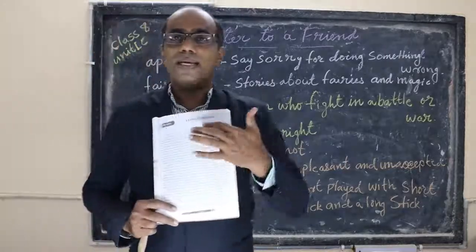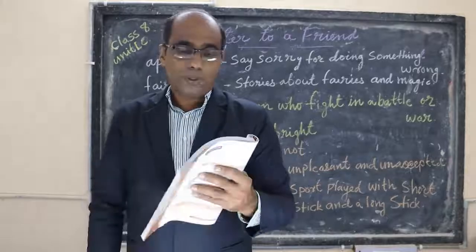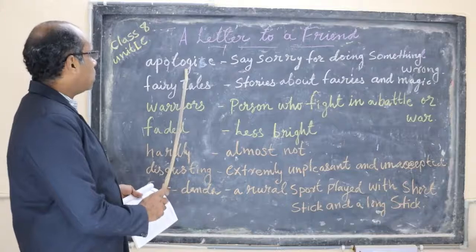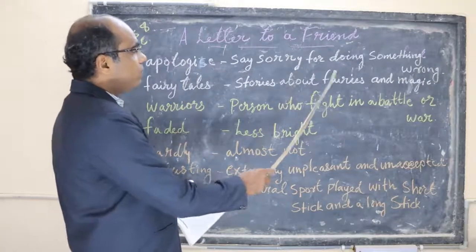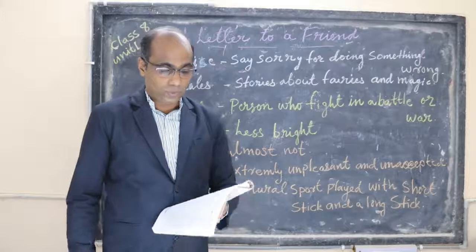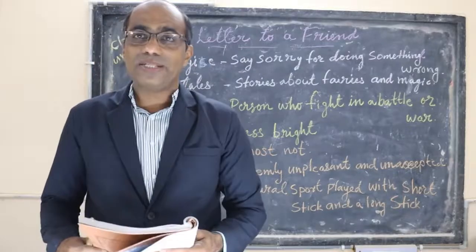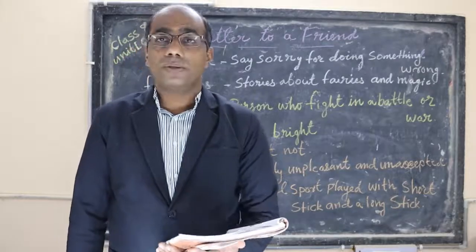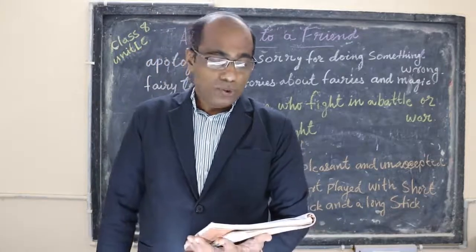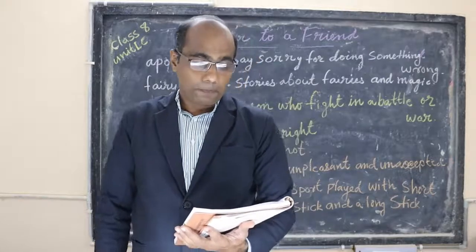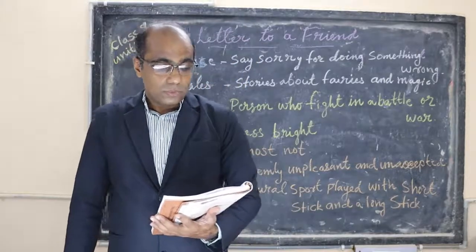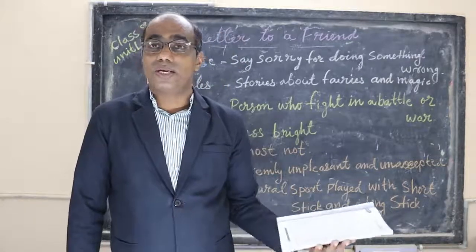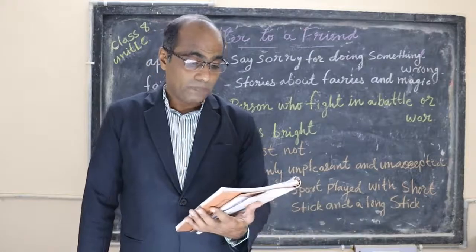Students, anything to clarify in the first paragraph? So the word apologize, please look at the board and write. Apologize means to say sorry for doing something wrong. So here Ramesh is saying sorry to Suresh because when Suresh came to Hyderabad, Ramesh could not meet him. Unfortunately, he could not meet him, so he is saying sorry.